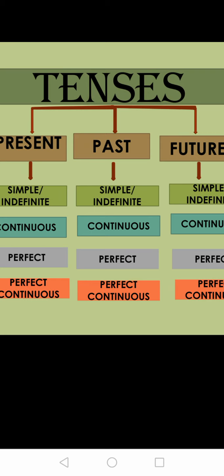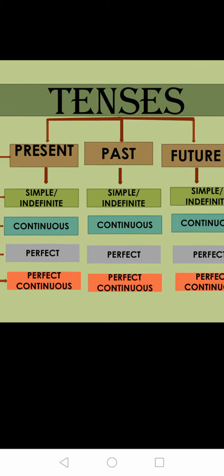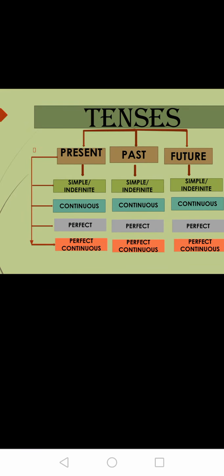You have not completed that work. That's why it is continuous. You are continuing to do it. So present continuous, past continuous, and future continuous. Next is perfect tense: present perfect tense, past perfect tense, and future perfect. Next is perfect continuous: present perfect continuous, past perfect continuous, and future perfect continuous. This is your table of tense.